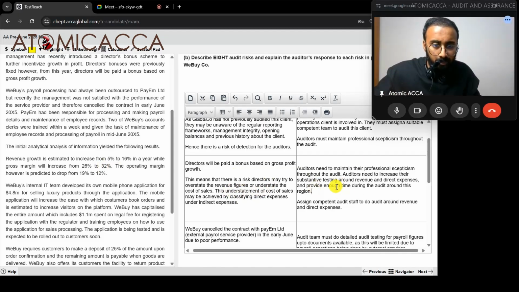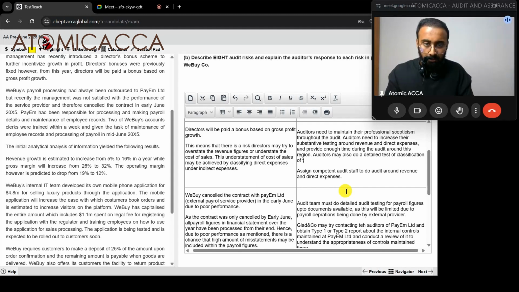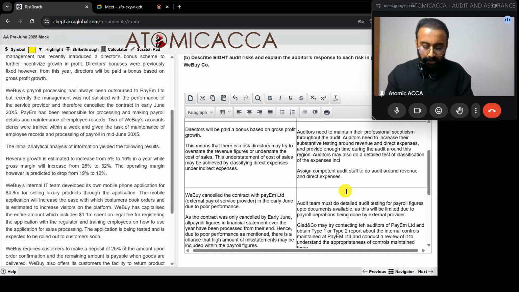Auditors may also do a detailed test of classification of the expenses included in direct and indirect expenses.